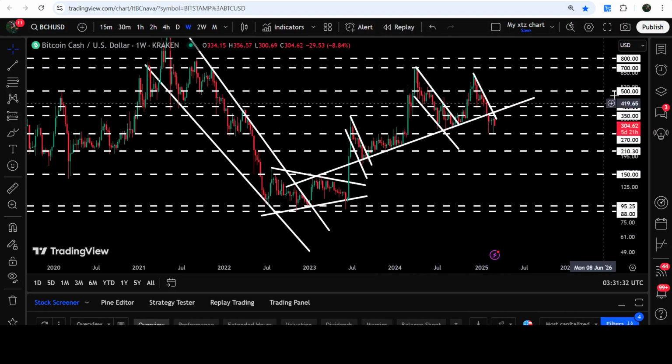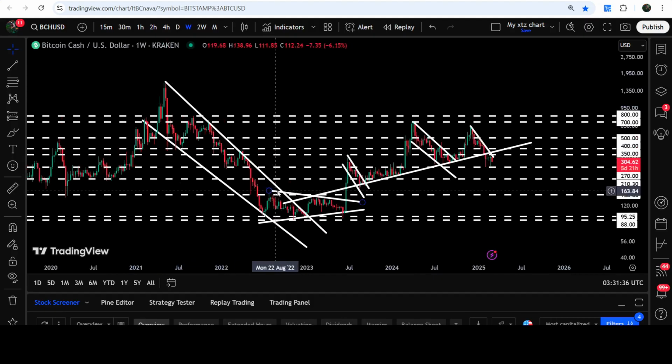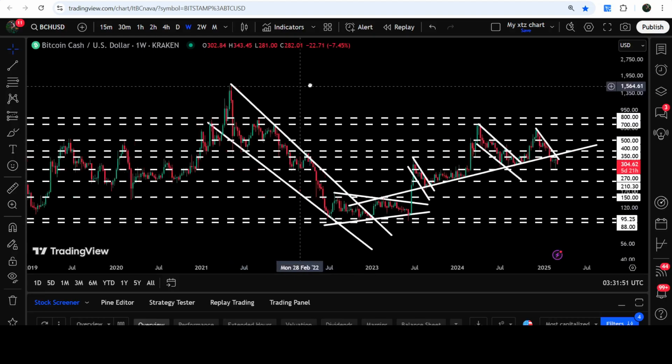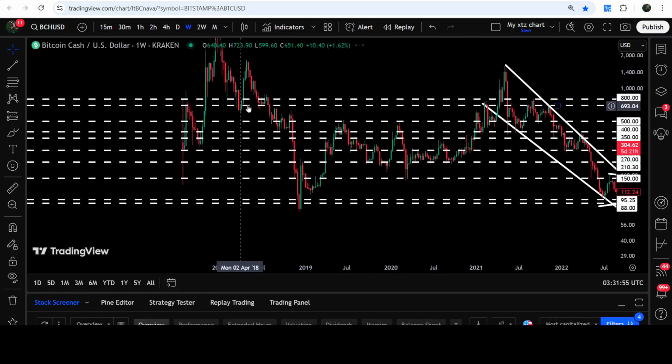Now, here on this 7 days time frame chart, you can see that we have already broken out of this big and long-term falling wedge pattern. But by the way, recently we also broke out of this down channel as well. And the technical target for the breakout from this channel is here at the top of the channel at $700. And if the price breaks out of this resistance zone, that starts from $700 and goes to $800, that was previously working as a resistance zone here, here, and here, it was also acting as a support zone and